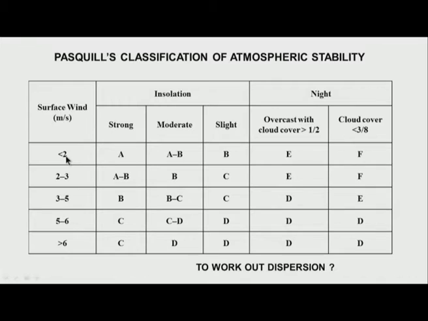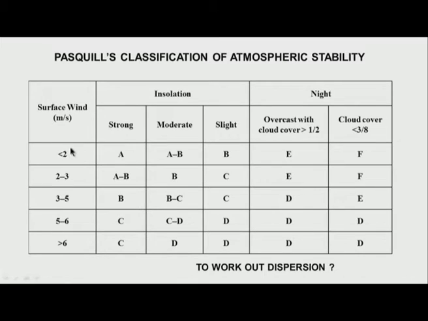Whereas at night, when I have low wind and maybe it is a cold winter night, there is hardly any cloud cover, less than 3 by 8 of the total region above me, I say, well, it is most stable. If the insolation is such that the sun is at an angle, I have moderate, one between A and B. If the insolation is slight, because it is a very cloudy day, not much insolation is there, I have B.